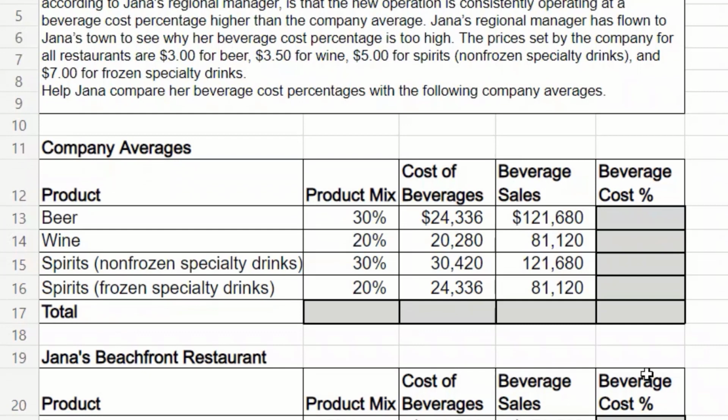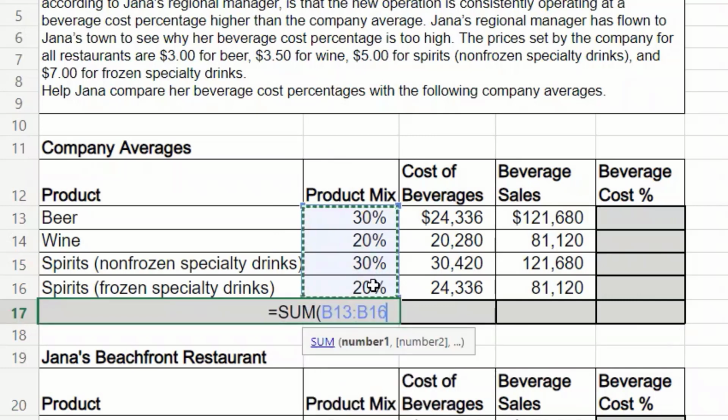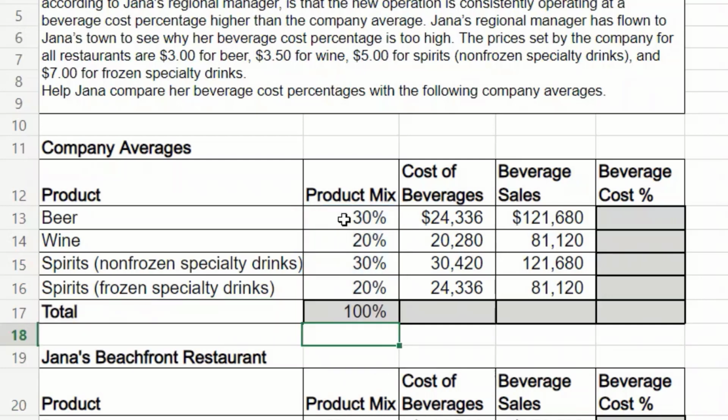All right, so let's take a look here. We've got our product mix. This is our menu mix. If we add this up, it should be 100%. That means they anticipate 30% of the guests order beer, 20% wine, 30% spirits, and 20% frozen specialty drinks.